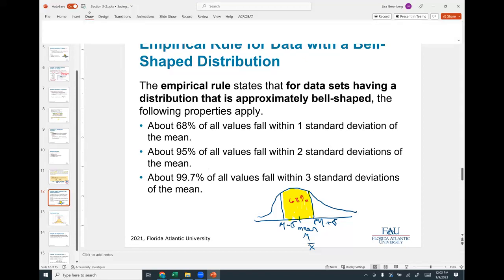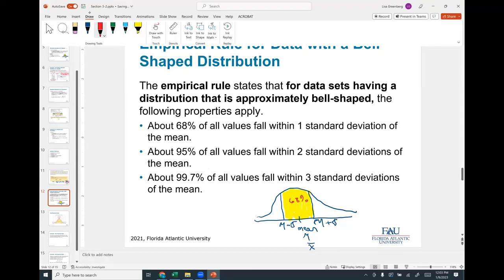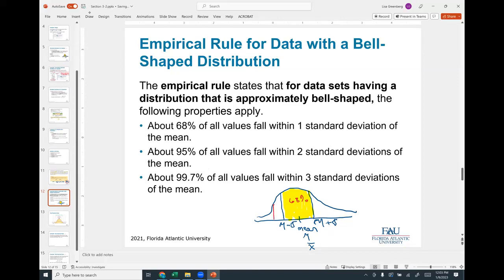If I pick another value, if I want to find two standard deviations, 95%, let's say this is 95%, and that would be two standard deviations. And then if I go to three standard deviations, this is three standard deviations.